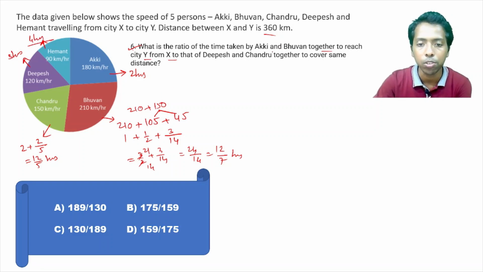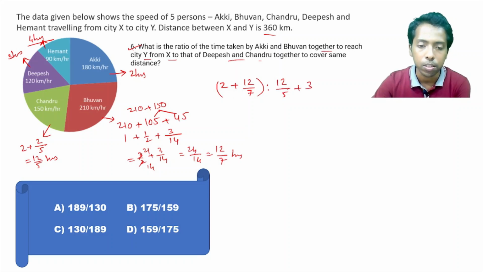Now, what is the ratio of the time taken by Aki and Bhuban to reach city Y from X, to that of Dipesh and Chandru? So Aki and Bhuban, this is 2 hours plus 12 by 7 hours. Dipesh and Chandru, that is 12 by 5 plus 3.